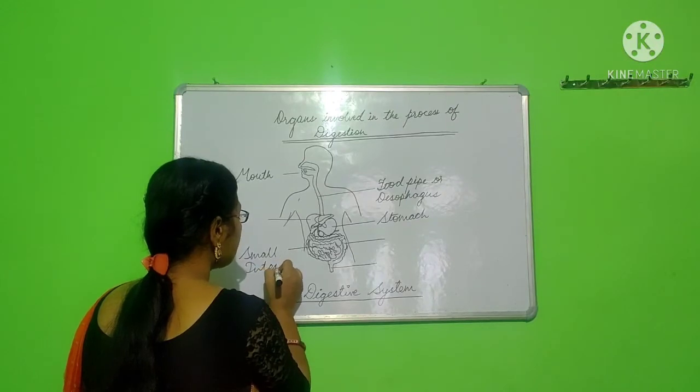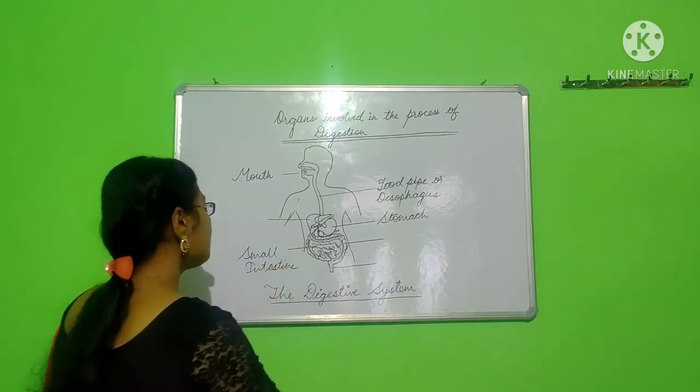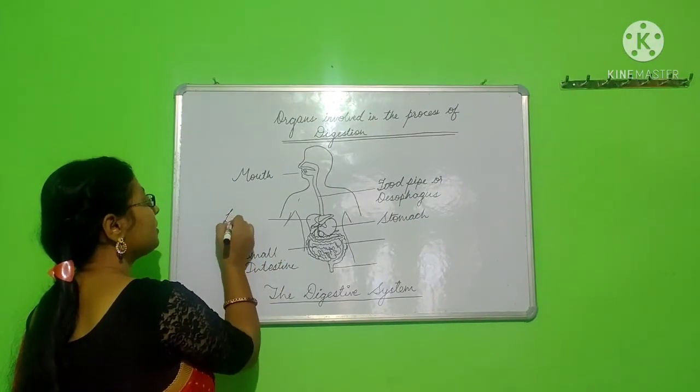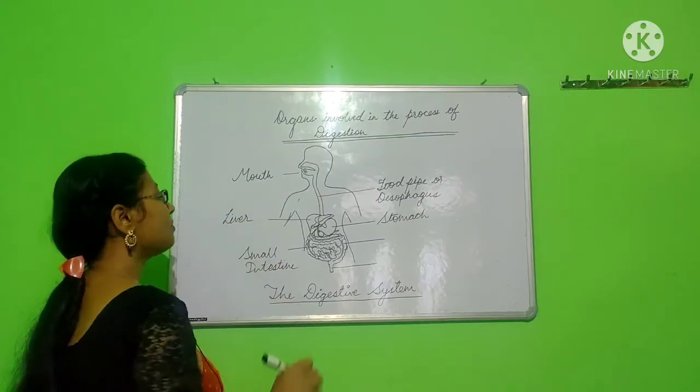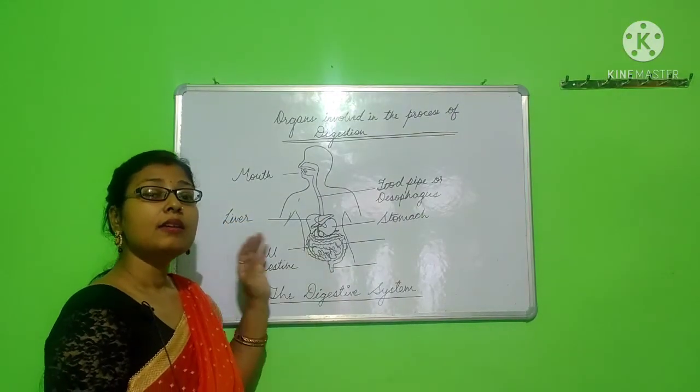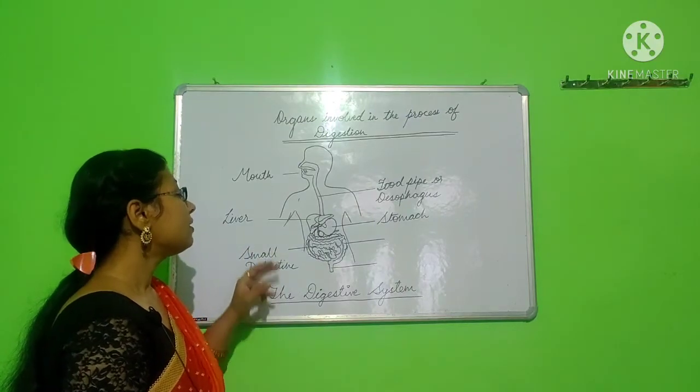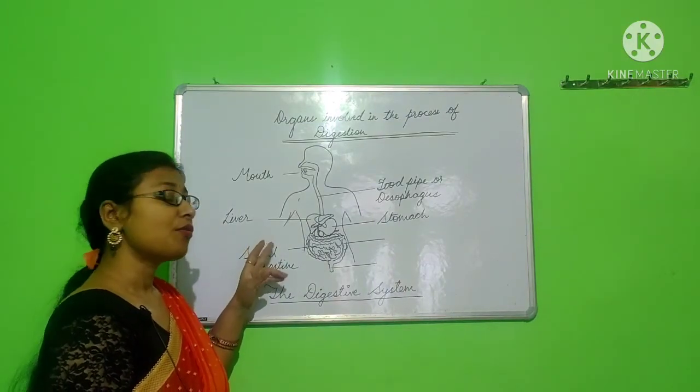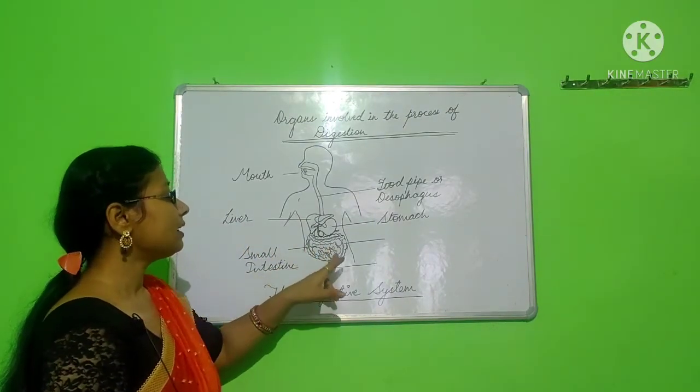In this small intestine, the digestive juices from liver and pancreas are mixed with the food and then the fats and sugar or starch are absorbed from the food.